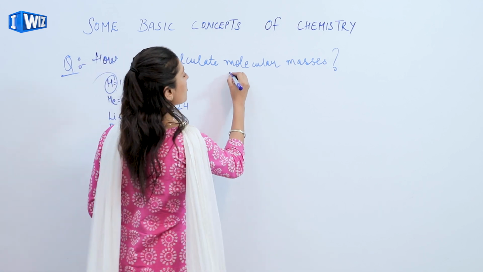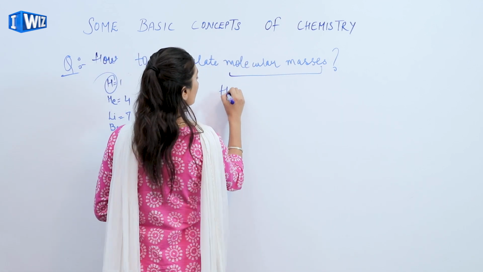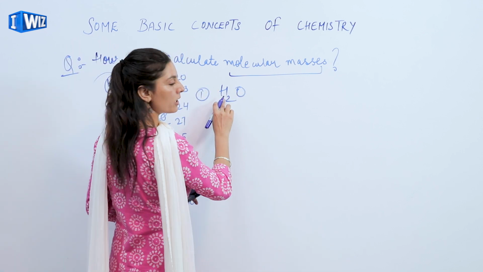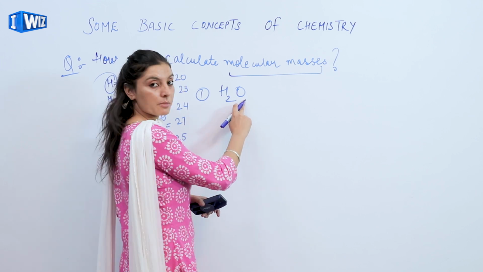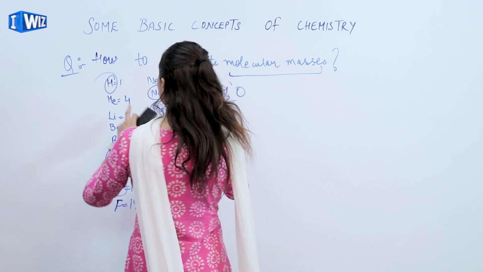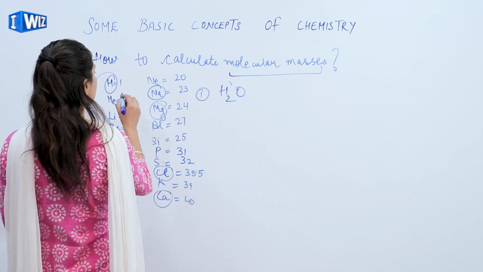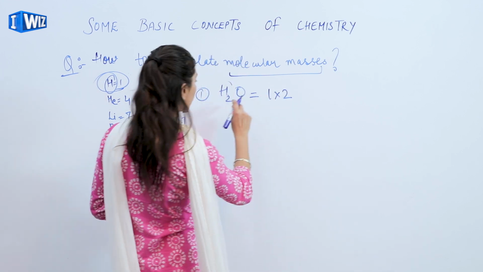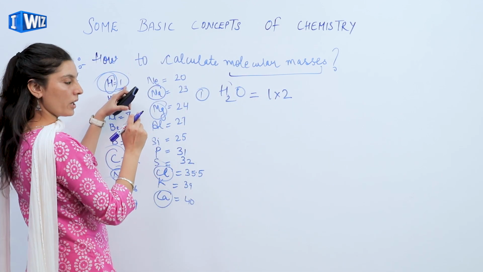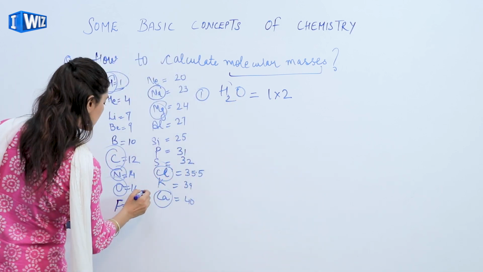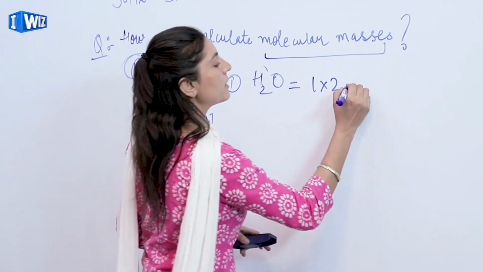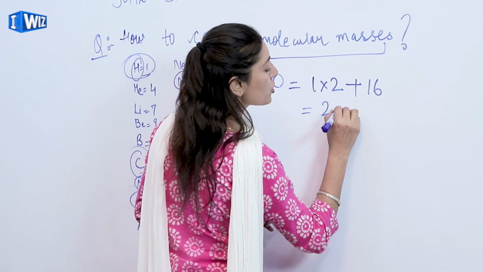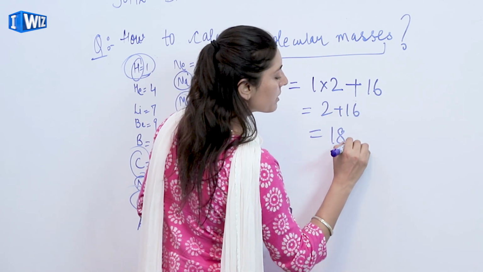The very first example for finding out the molecular mass, let's talk about the common molecule of water. I know that here we have two atoms of hydrogen and one atom of oxygen. Now, the atomic mass of one atom of hydrogen is 1. So, I'll write 1 into 2 because the atomic mass of hydrogen is 1. Atomic mass of oxygen is 16. So, I'll write plus 16. Combining both of them, I have 2 plus 16 which is equal to 18 mu.